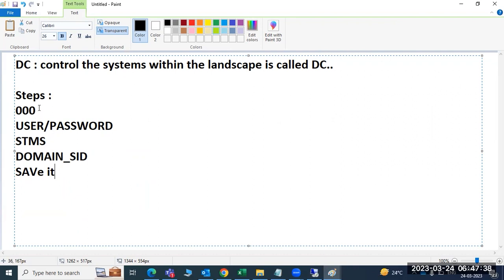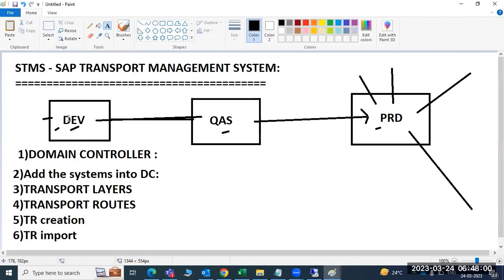We have to perform all the configurations from the 000 client, logging in with the 000 user ID and password, then execute the STMS transaction code. It will ask you to provide the domain controller SID, as domain underscore SID, meaning which system you are giving as domain controller.